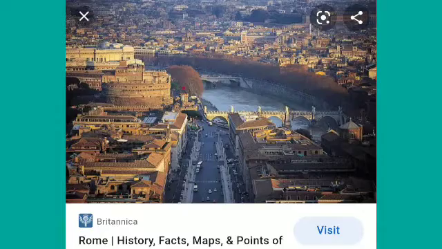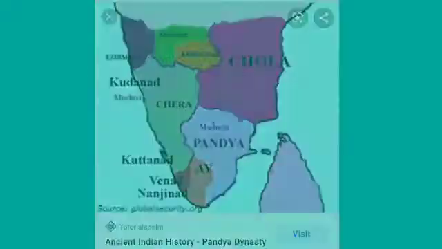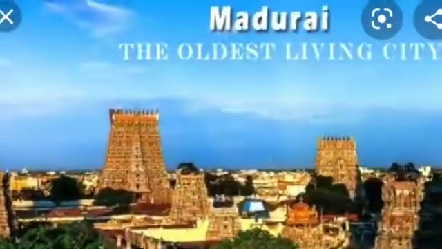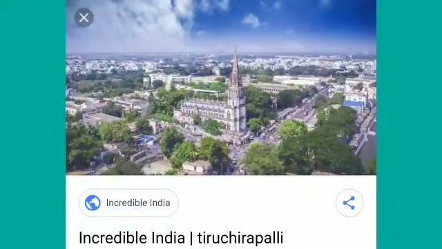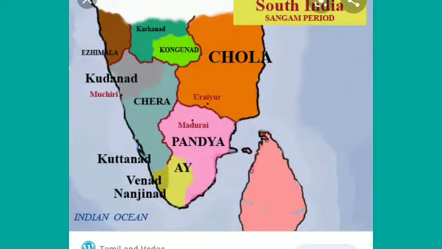The Pandya kingdom was a part of today's Tamil Nadu. There was a great demand for their high quality pearls, and the capital of the kingdom was Madurai. The ancient kingdom of the Chola occupied the region of Tiruchirappalli in Tamil Nadu. So students, in this way, Cher, Pandya and Chola dynasties were there in the 4th century.